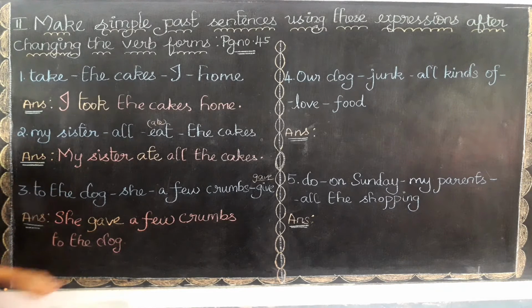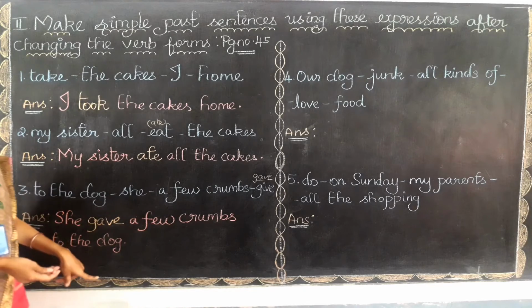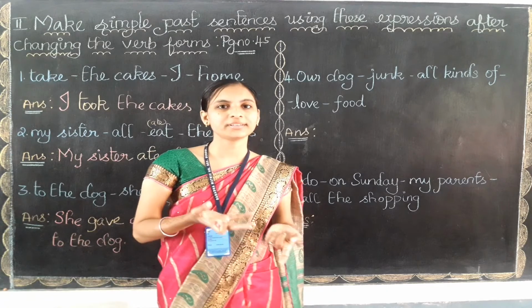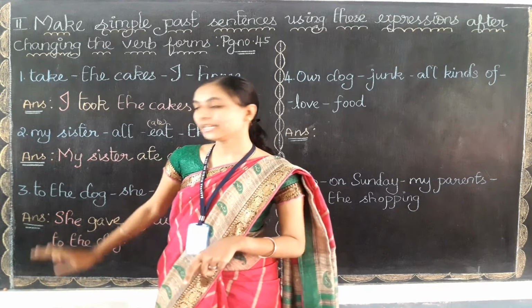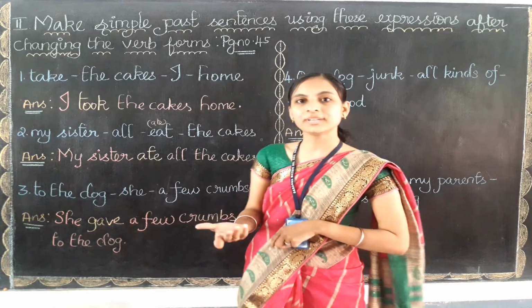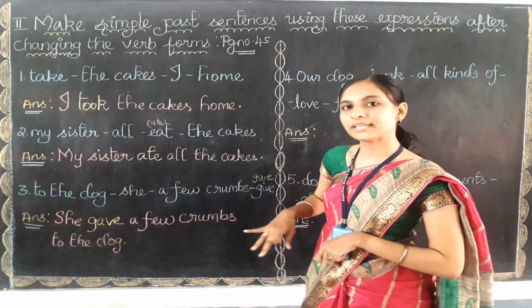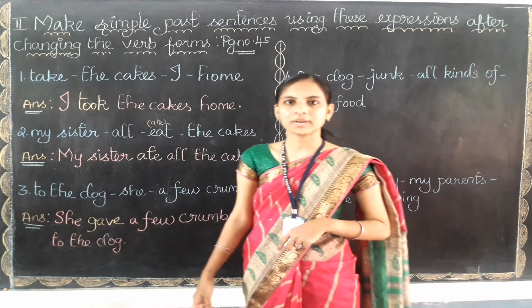Now let's read out the sentence. See, she gave a few crumbs to the dog. It means அவ வந்து சில பீசஸ் சில துண்டுகள் கேக்குடைய துண்டுகளை வந்து பீசஸ் அந்த டாகுக்கு கொடுத்தா. This is the meaning for this third question. So what we changed? We have changed the verb give into gave. That is the past form. So what is the past form of give? That is gave only.